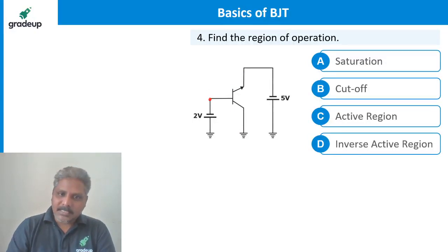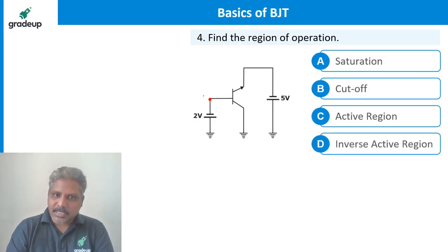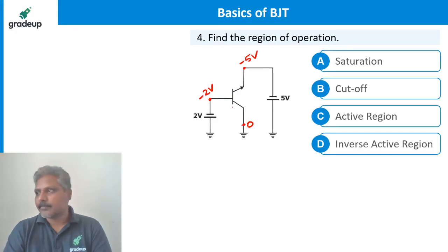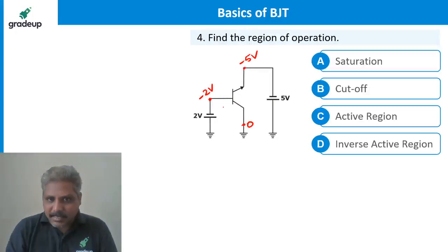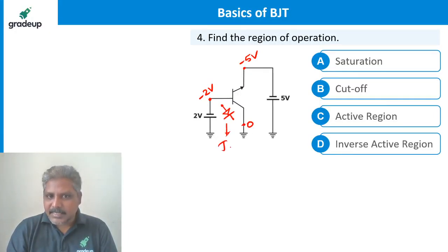Now the voltage here is how much? What is this voltage? Minus 2 volts. How much is this voltage? 0. How much is this voltage? Minus 5. Is it right? This junction is like a diode. But what is this junction? JC it is. Because this is the collector and this is the emitter, this is like another junction. Got it?